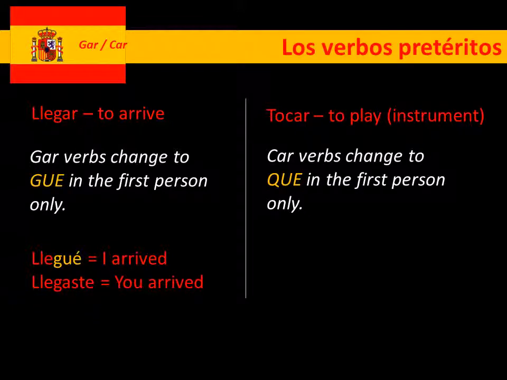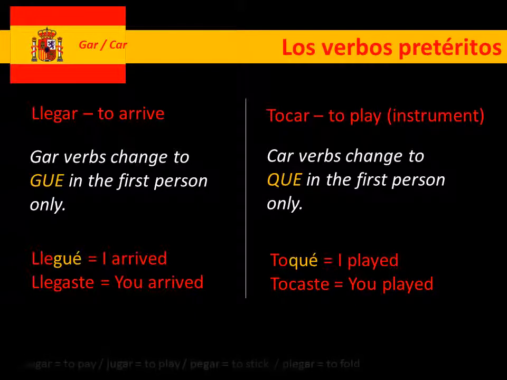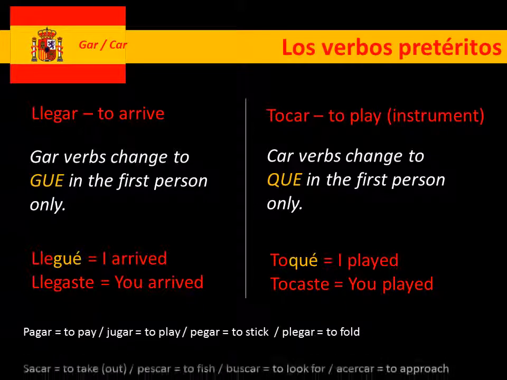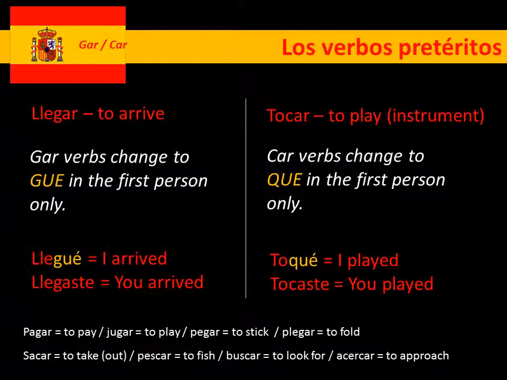Just exactly the same as normal. Tocar then, we've got tocar becomes toqué, I played. And then the last bit, tocaste as normal, and it moves down. Okay, so be aware of them. Got a few more here that you can use. Things like pagar, jugar, pegar, plegar, and then sacar, pescar, buscar, acercar. Okay, so lots of verbs there we can use in the past.